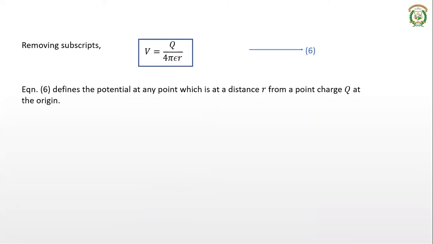If you consider free space or vacuum as the medium, then this epsilon will become epsilon naught. Otherwise, epsilon is epsilon naught into epsilon R, where epsilon R is the relative permittivity of the medium. So this is the expression for potential due to a point charge. The next topic in this module is regarding current and current density.